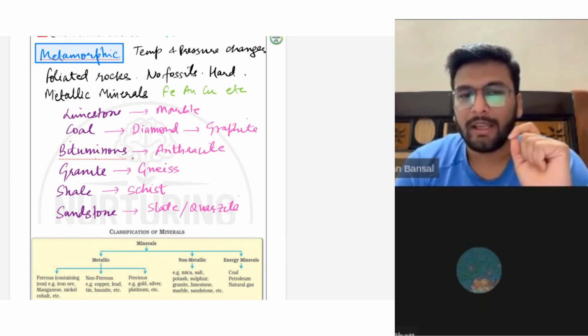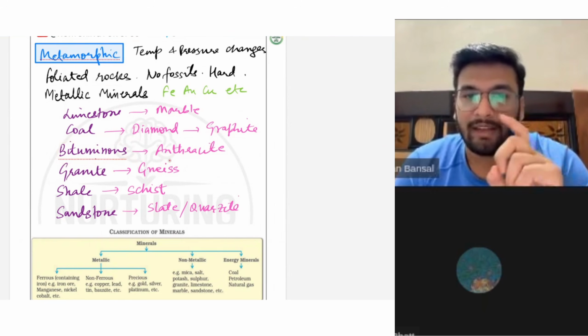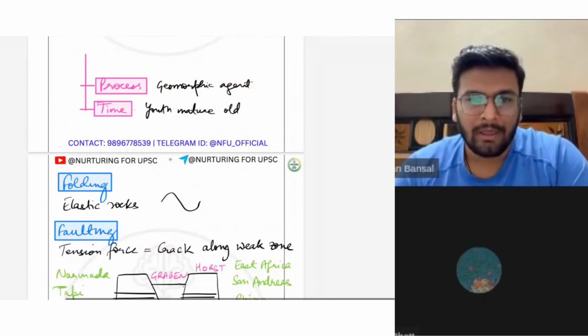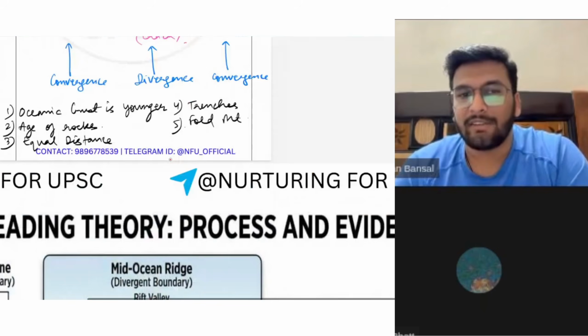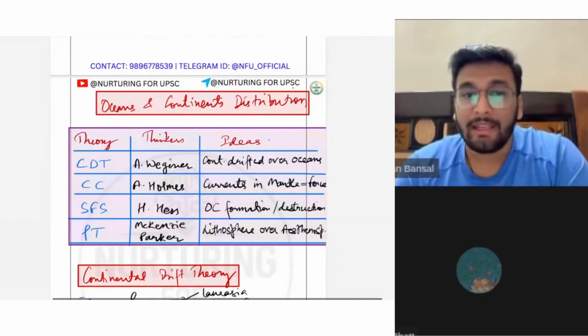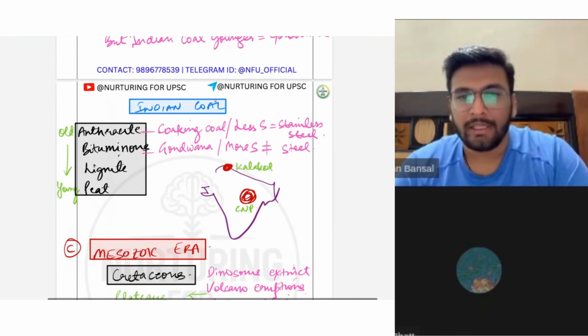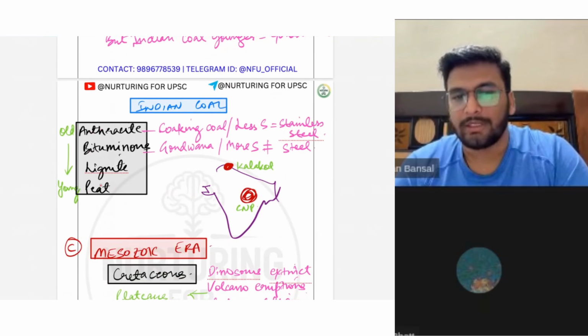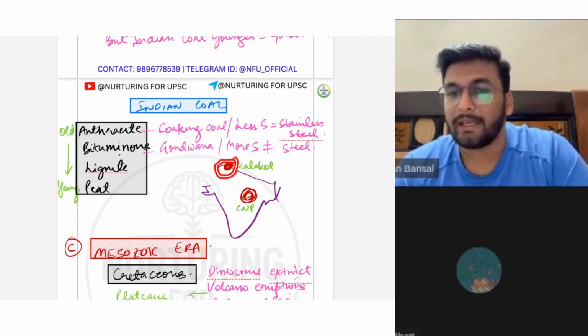I covered this in lecture 1. And when it undergoes temperature pressure changes, it transforms into anthracite. When I was covering this Indian coal, I told you that in India also we have anthracite evidence. How is it true? And why is that anthracite present in the Himalayan region only? I told you Indian coal has all the varieties: anthracite, bituminous, lignite, peat. The majority of the coal is bituminous coal, that is Gondwana coal, which was due to the glaciation, melting of glaciers. But we also have anthracite. Why is it true? Because this particular area underwent a metamorphosis.